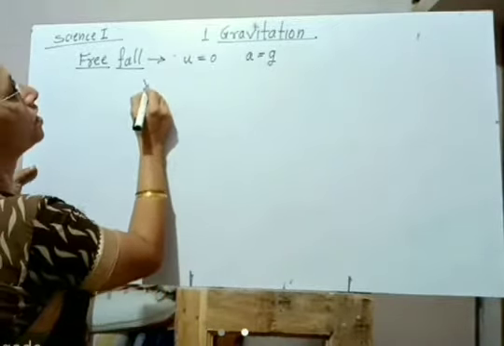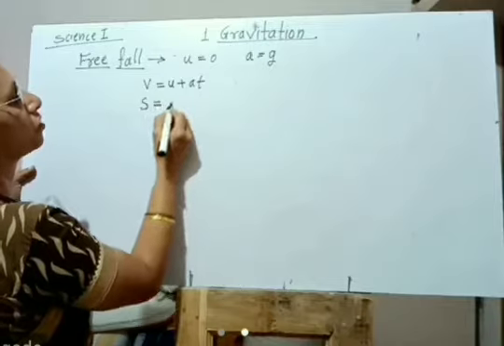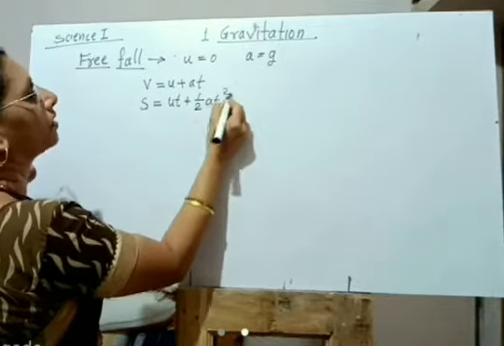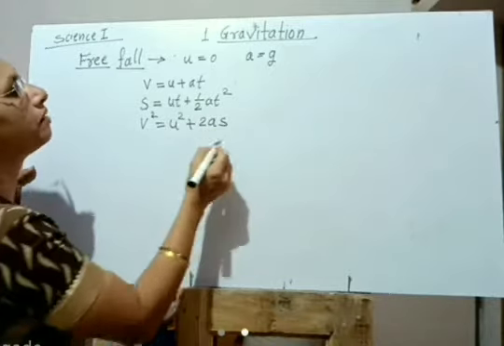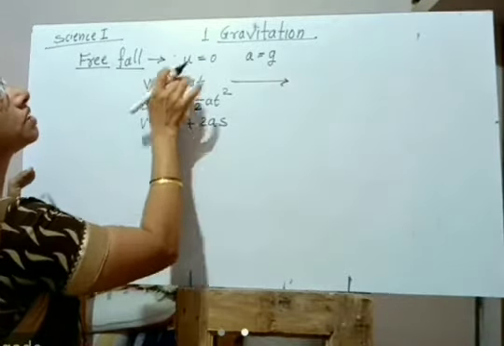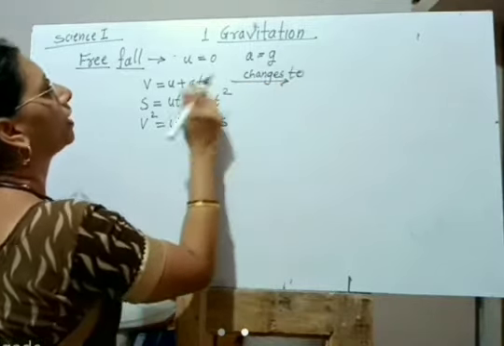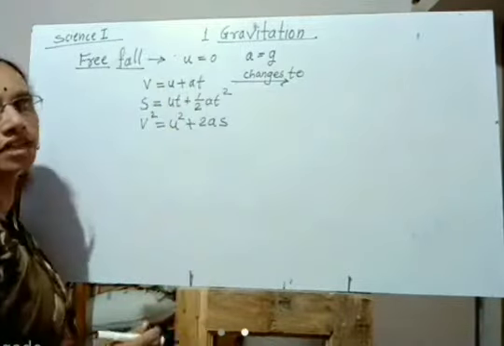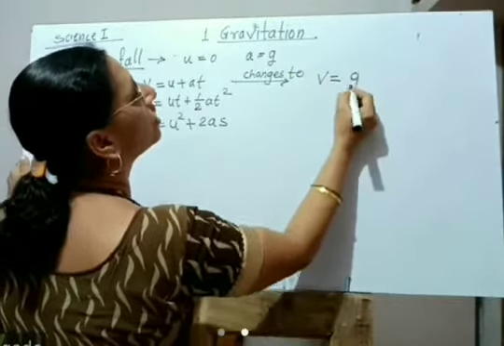The first equation is v equals u plus at. The second equation of motion is s equals ut plus 1/2 at square, and the third equation is v square equals u square plus 2as. Now whenever the object is freely falling, it has gravitational acceleration, so a is replaced by g. u is the initial velocity, that is 0 for a freely falling object, and the first equation is written as v equals gt.